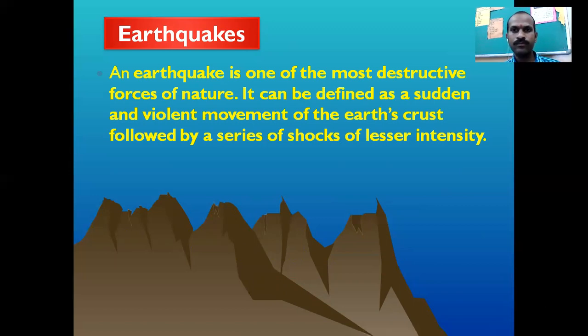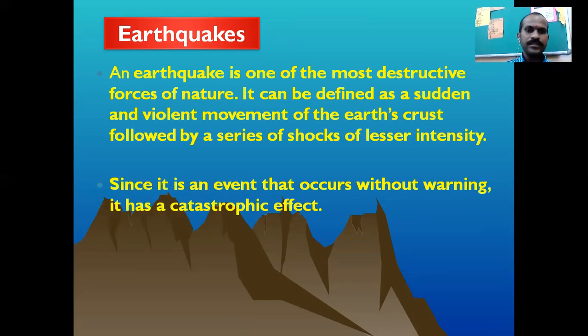It means inside the crust the molten magma is found, and that magma is moving from place to place, and while it is moving, it moves the rocks inside the crust also. Because of that, pressure is created, and that pressure is converted into energy, and that energy turns towards the surface of the earth, and because of that earthquakes are created. These earthquakes are created because of shocks of lesser intensity. When the intensity of that movement is less, earthquakes are created. When it is more, volcanic eruptions are made.